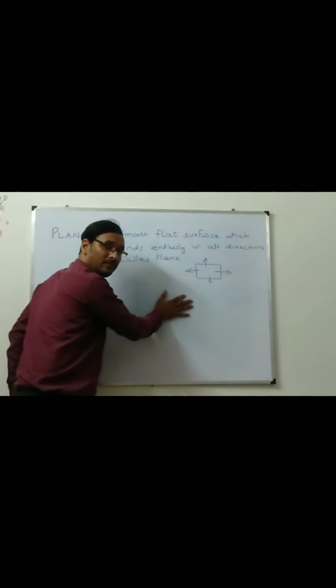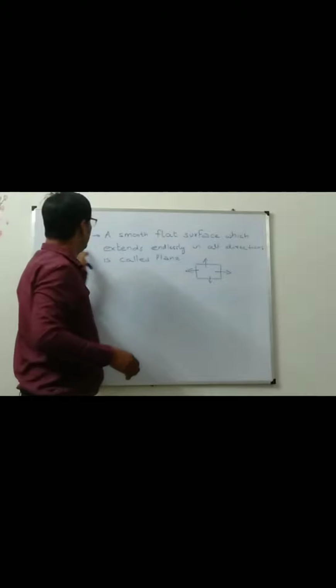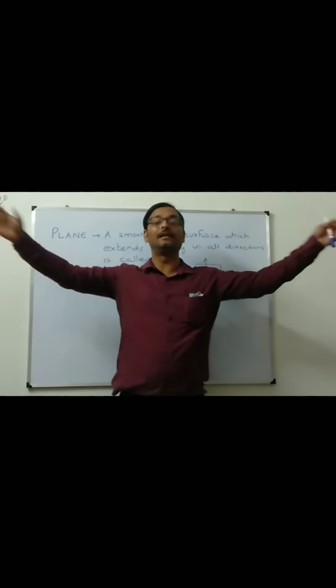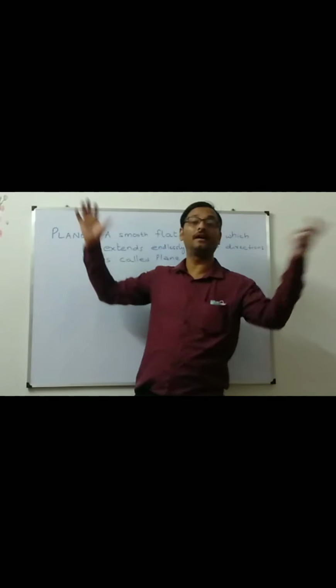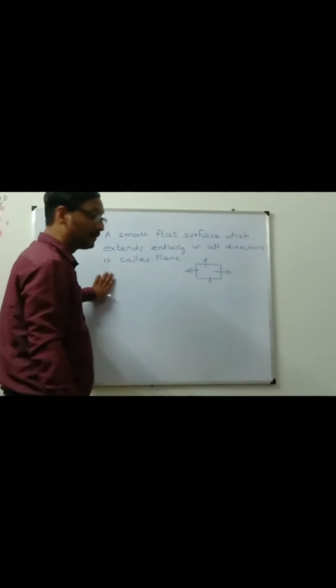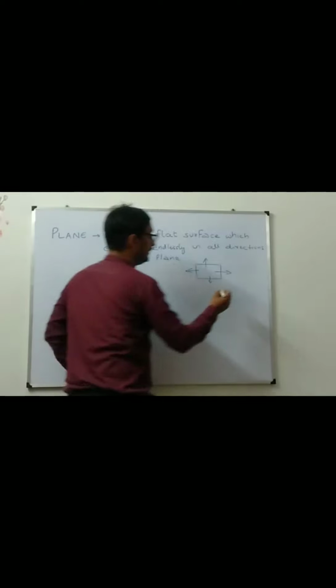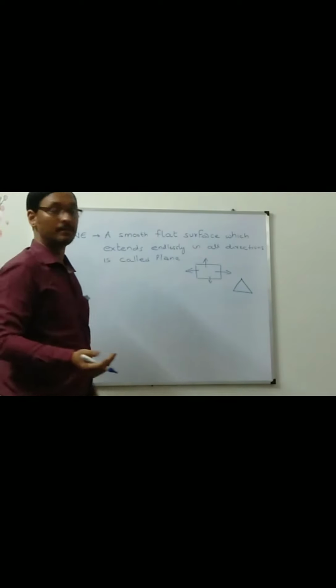This is a smooth surface, but we know the boundary of this. In a plane, you don't know the boundary. It is extended endlessly. When a smooth surface whose all sides are extended endlessly, that is called a plane. This is the part of a plane.